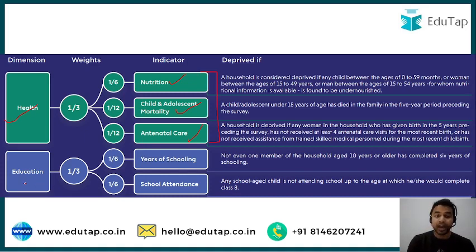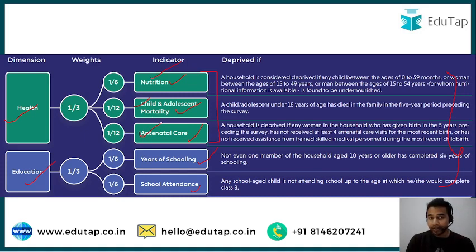Apart from that, the second dimension is education, which has two indicators: years of schooling and school attendance. You can also go through the conditions under which we can say that a particular household is deprived of nutrition, deprived of child and adolescent mortality, or deprived of antenatal care.